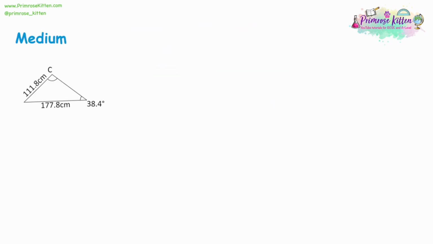Moving on to the medium questions, you'll notice with the easy questions that both Pythagoras' Theorem and SOHCAHTOA only work with right-angled triangles, and all the previous examples used right-angled triangles. Now we're going to look at triangles which aren't right-angled triangles. Now, we have a few methods to work these out. So the first method is called the Sine Rule, and the Sine Rule is as follows. a over sine A is the same as b over sine B, which is the same as c over sine C. So what does this mean?